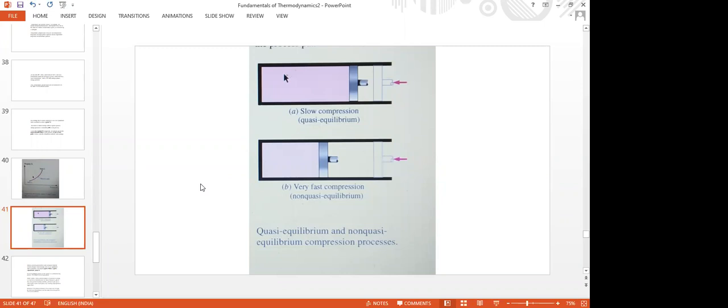So that is what quasi-equilibrium is. But with a non-quasi-equilibrium process, which is a very fast process, we cannot model or assess the real process. Therefore, these two processes are theoretical processes which we have to know. A very fast compression or very fast process is a non-quasi-equilibrium process which we need not consider in thermodynamics to assess real situations.